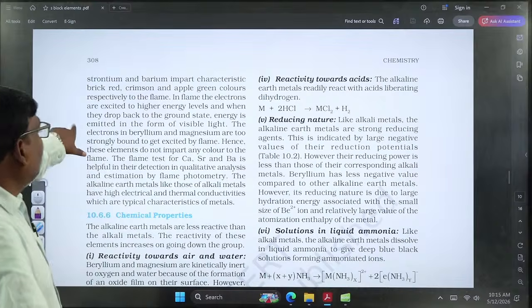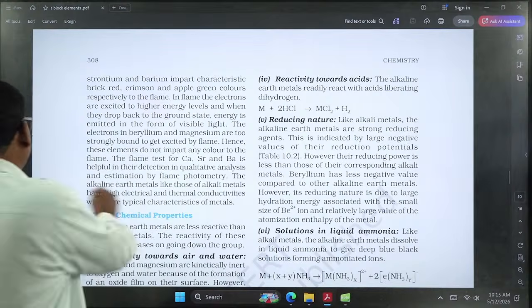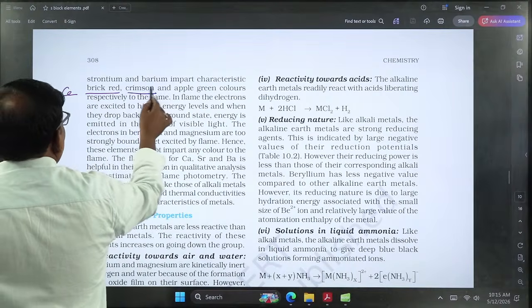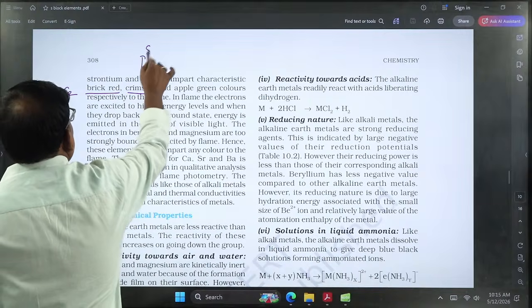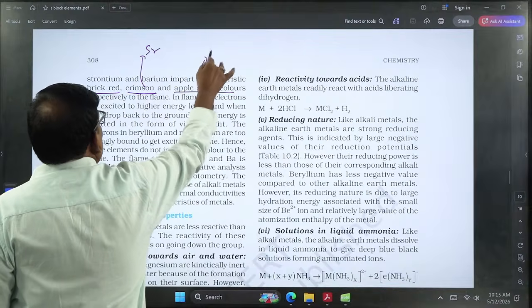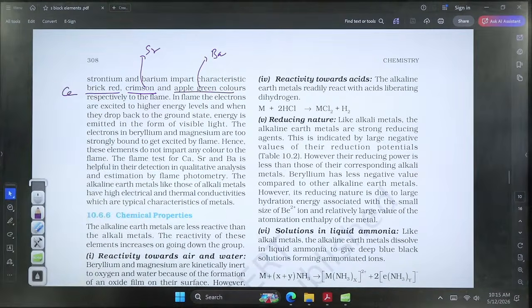Whereas the remaining calcium, strontium and barium exhibit color: calcium exhibits brick red, strontium crimson red, and barium apple green. So these three elements exhibit color.